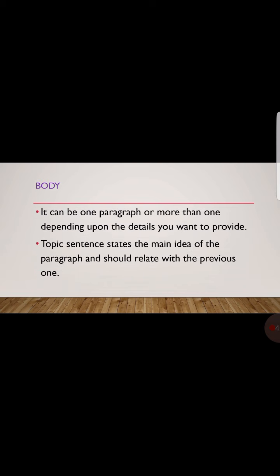Then comes the body of your essay. As you know, the body of an essay can consist of 1 paragraph or more, depending upon the details you want to provide. It should start with the topic sentence, which should state the main idea of the paragraph, and it should relate to the previous one in the previous paragraph.